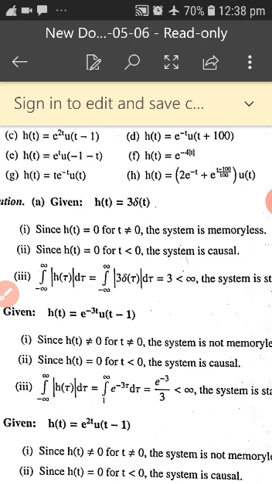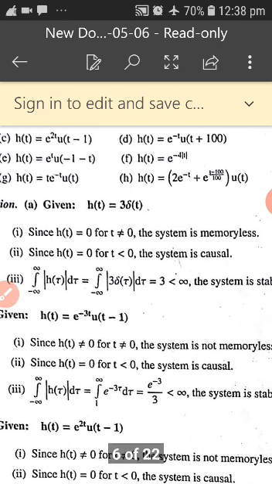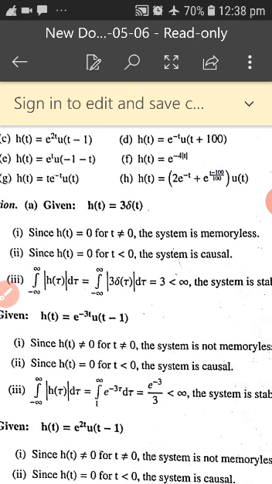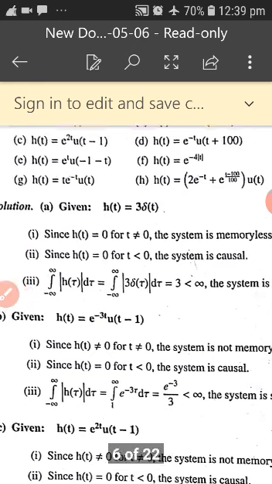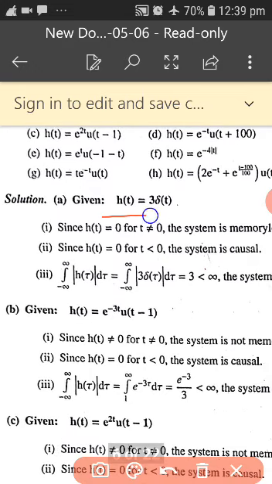What is non-memoryless? Non-memoryless means the system requires memory, which requires the past value and future value. Past values are represented with a minus sign, and future values with a plus sign. I will tell you in further examples when we get a non-memoryless system. Now the present problem is h of t is equal to 3 into del of t. Since h of t is equal to 0 for t not equal to 0, the system is memoryless.